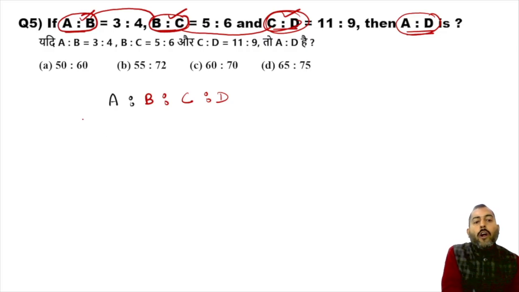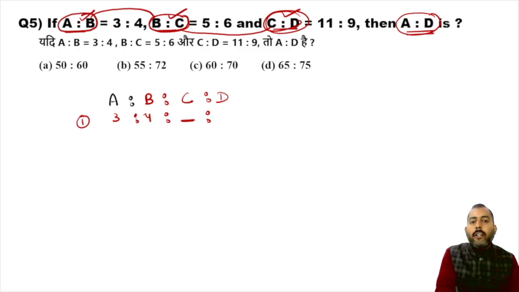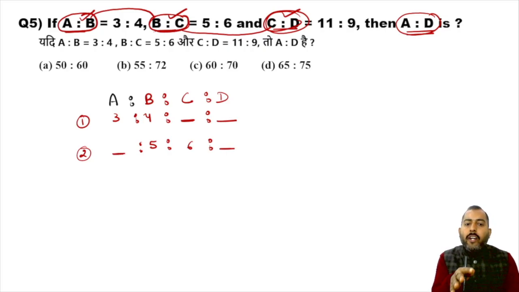Now, according to the first ratio, A is 3, B is 4. The first ratio has not provided any value of C, so leave the space below C vacant. The first ratio hasn't provided any value of D, so leave the space below D empty. Now, let's talk about the second ratio. According to the second ratio, B is 5 and C is 6. The second ratio is not providing any value of A or D. So leave the spaces below A and D empty.